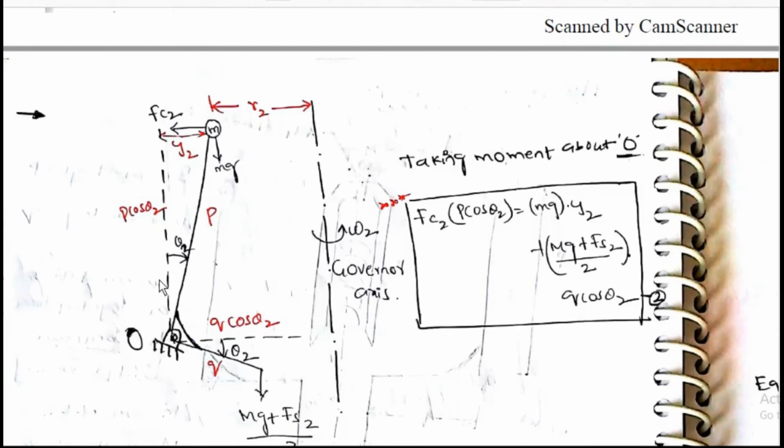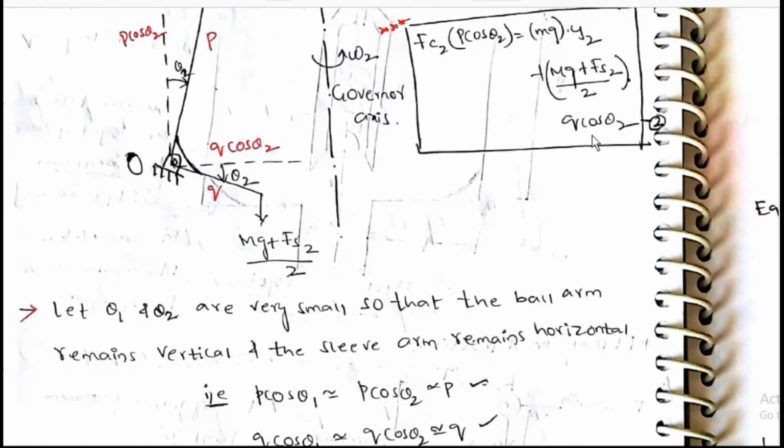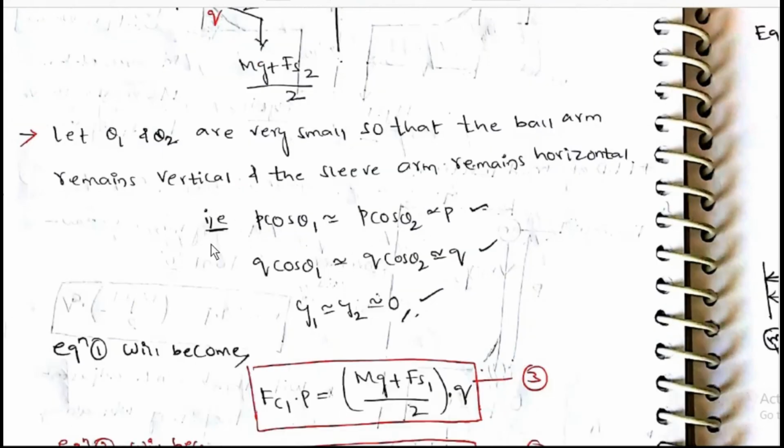Taking theta 2, taking moment about O, Fc2 into P cos theta 2 is equal to mg plus Fs2 by 2 into Q cos theta 2. Let theta 1 and theta 2 be very small so that the ball arm remains vertical and the sleeve position remains horizontal. P cos theta 1 is almost equal to P cos theta 2, almost equal to P. Similarly, Q sin theta 1 and sin theta 2 are almost equal to 0.